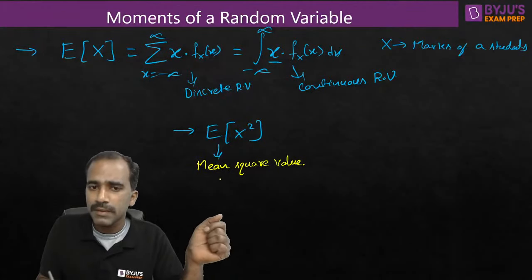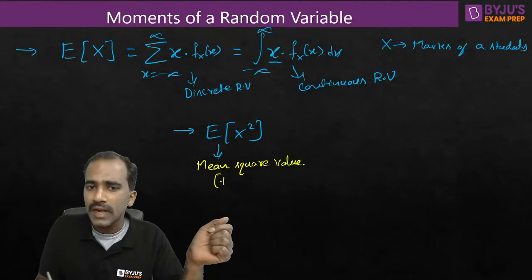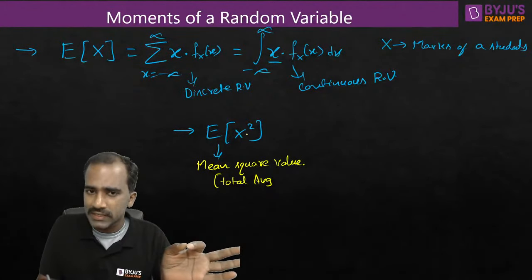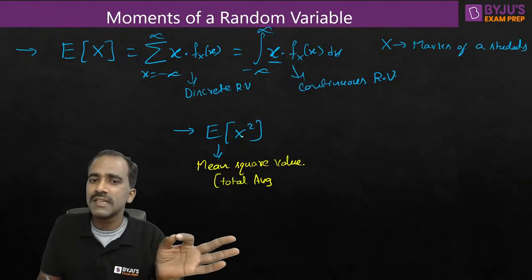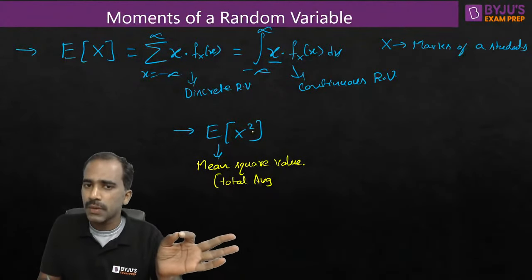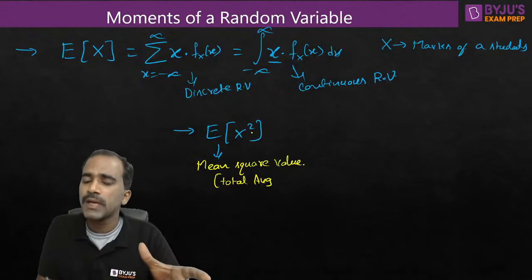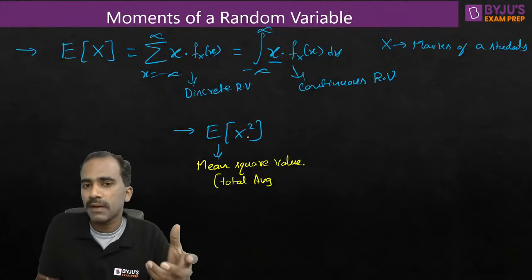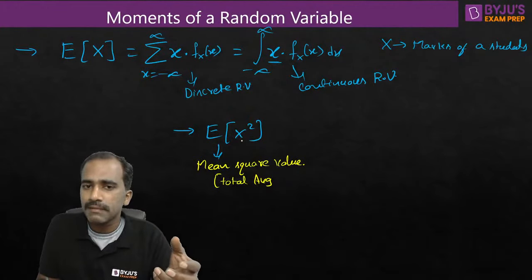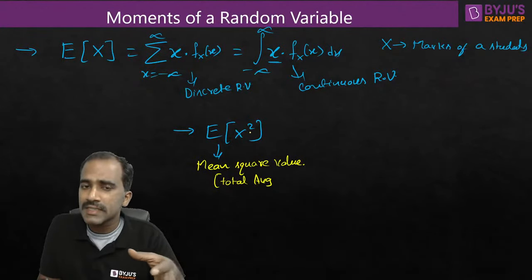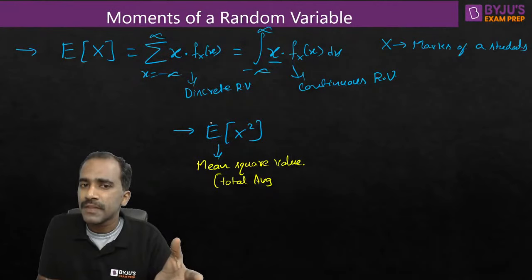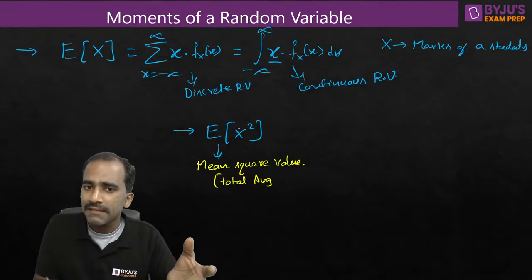It is a very, very important parameter, which indicates total average power. If the parameter that you're talking about here is a current or voltage signal, if x indicates a current or voltage signal, then definitely expectation of x square, what does it represent? If x represents voltage, then squaring means voltage square. Voltage square represents a power kind of parameter, right? Expectation indicates average. Average squared value means power. It indicates average power.